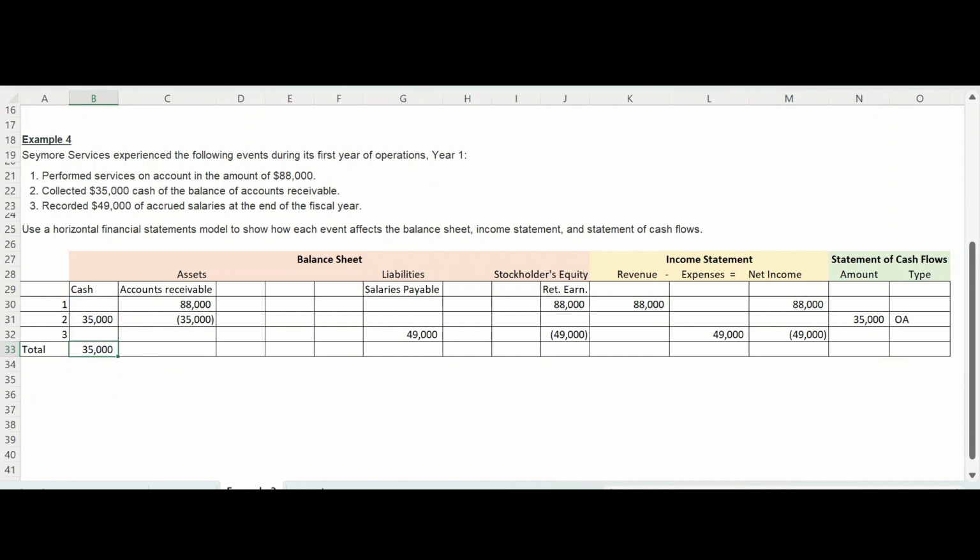So let's get our totals across and see if we're in balance. On the asset side of the balance sheet, we have $35,000 in cash and $53,000 in accounts receivable. So we have $88,000 of assets. On the liabilities and stockholders' equity side, we have $49,000 in salaries payable and $39,000 in retained earnings, or stockholders' equity. And that is $88,000, so our balance sheet is in balance.